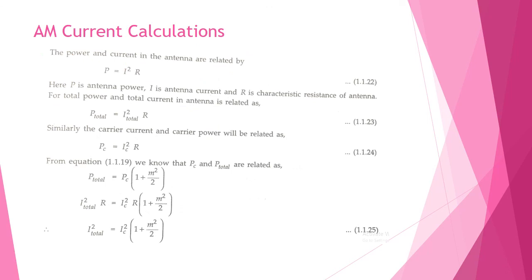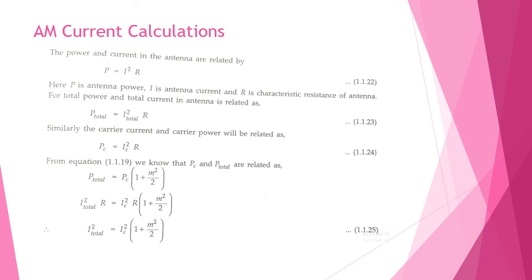Next we are going to see about the AM current calculations. Okay. In this current calculation, we all know that the power and the current in the antenna are related by P is equal to I squared into R. Here P is the antenna power, I is the antenna current and R is the resistance of the antenna. Now we are going to find out the total power and total current.